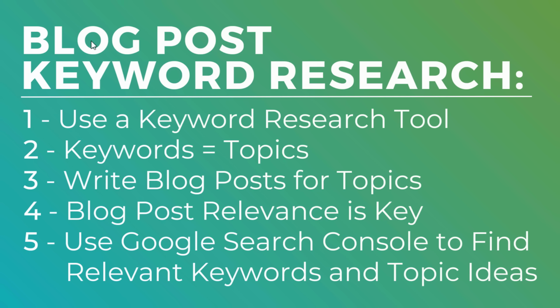So coming over here again to blog post keyword research. You're using a keyword research tool to find keywords that you want to turn into topics. You need to write really relevant, really comprehensive blog posts for those topics. And then you can use the Google Search Console to find more relevant keywords for your existing blog article. So maybe things you haven't covered as well as you should have, specific questions that people are asking that you haven't answered in your blog article. And then you can also find other topic ideas to say, instead of having cost per view trigger this article, let me do a specific article for what is cost per view and then try to get more traffic back to my blog.